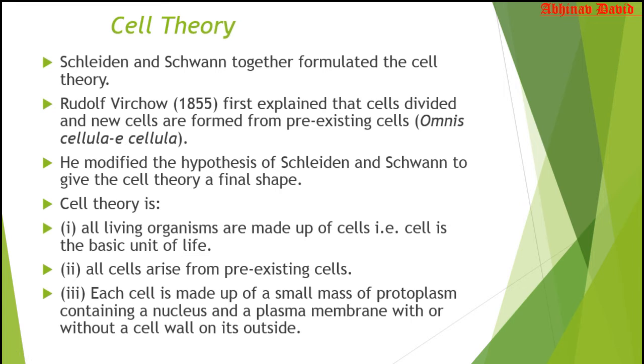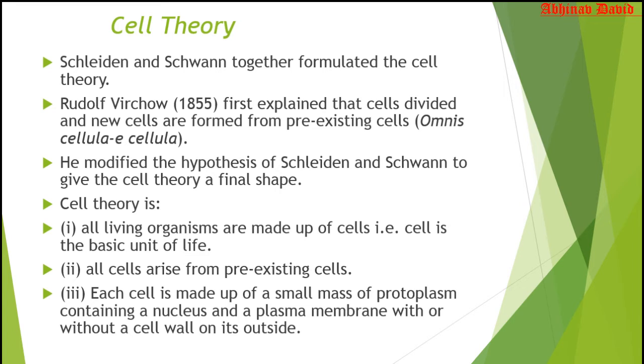Schleiden, a botanist, found that all plants have cells, and Schwann, a zoologist, found that all animals have cells. So they concluded that all living organisms are made up of cells, that is, the cell is the basic unit of life. Now the second point, given by Virchow, is that all cells arise from pre-existing cells, which we have already discussed.